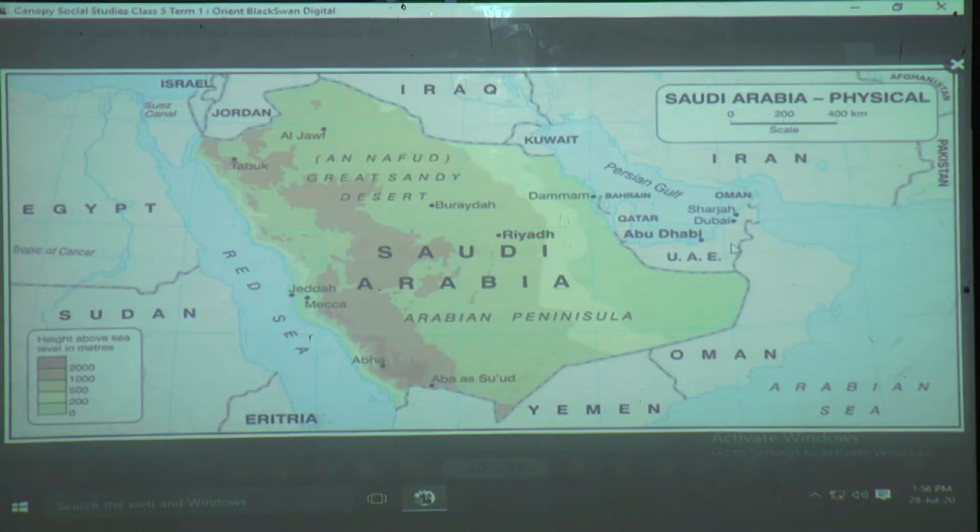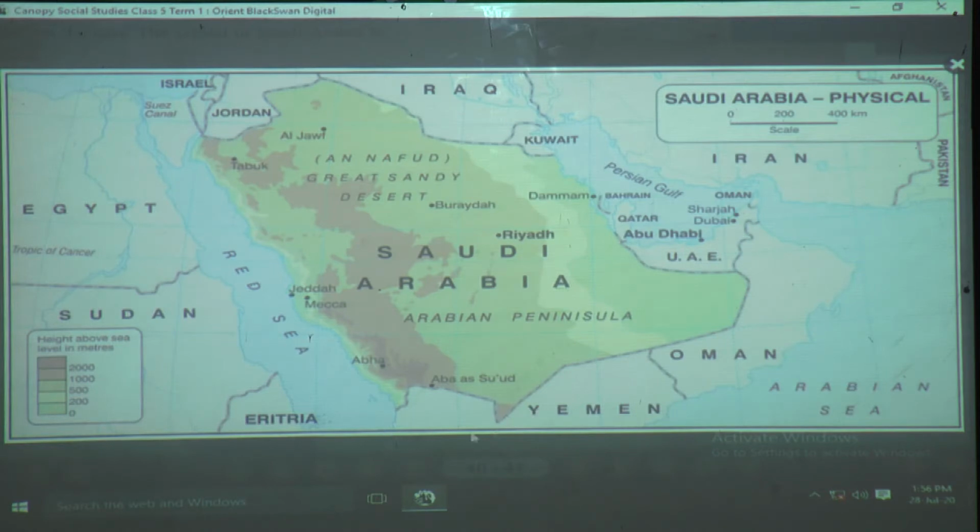So because of this, the climate of Saudi Arabia is always very hot and dry. So this country receives very little rainfall. Why does it receive very little rainfall? Because this area here is lying in which zone? Yes, it is lying in the torrid zone.